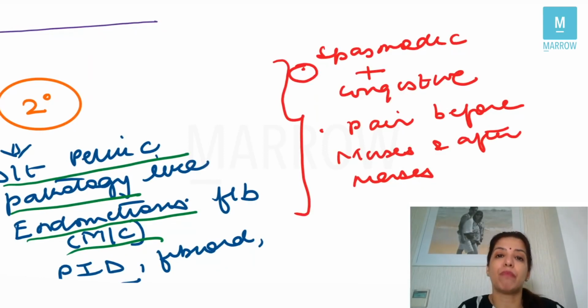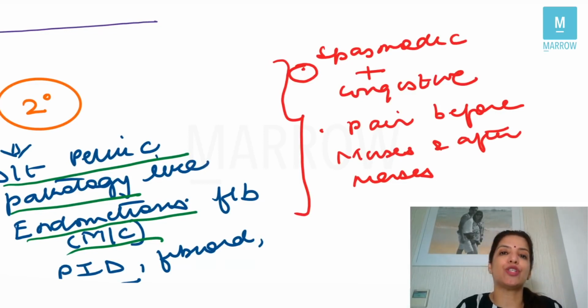In this case, pain will be present before the period also, and it will persist even if the period comes, right? So with bleeding also, the pain is going to persist for some time. So pain will not be relieved with the onset of menstruation. Whereas in primary dysmenorrhea, the pain would be relieved at the onset of menstruation, right?